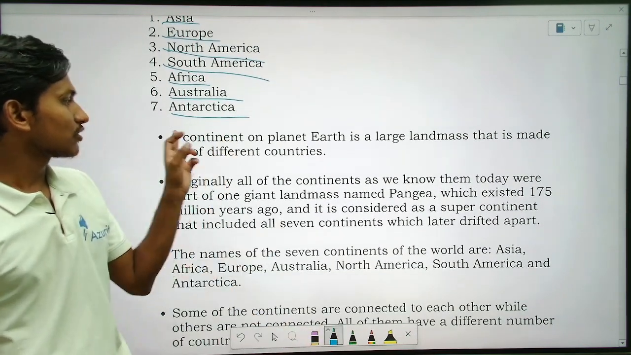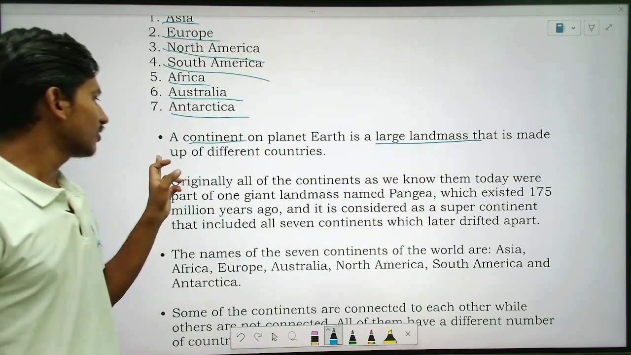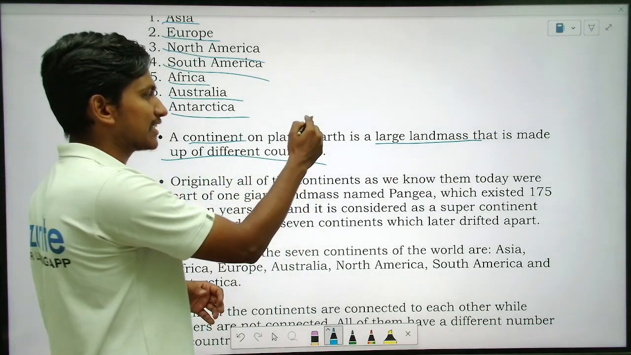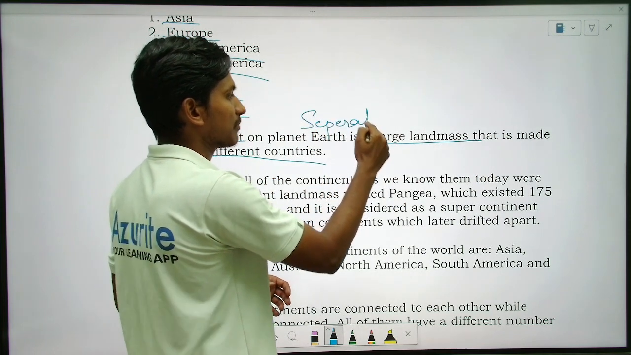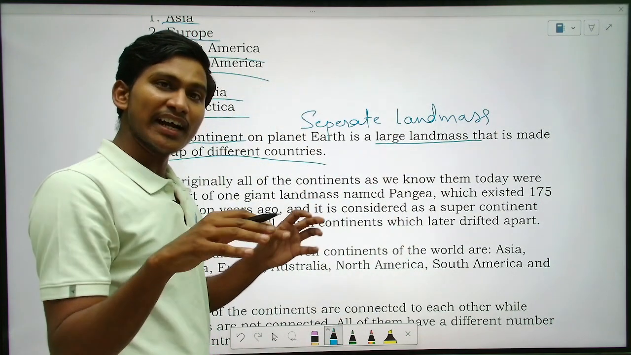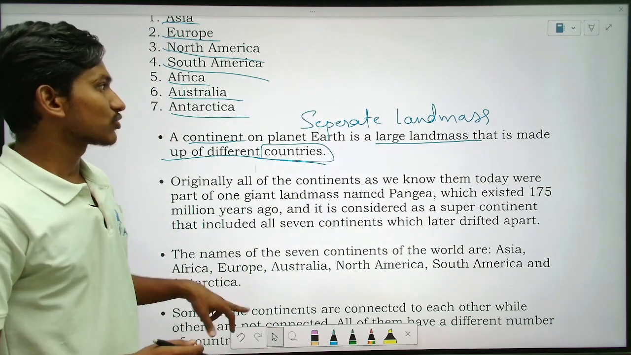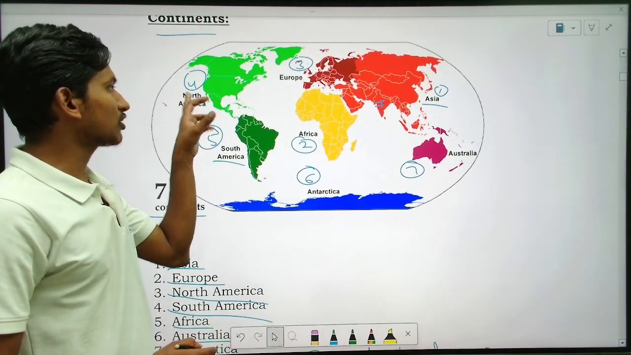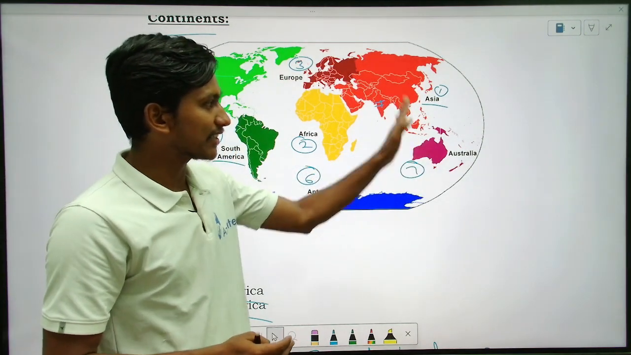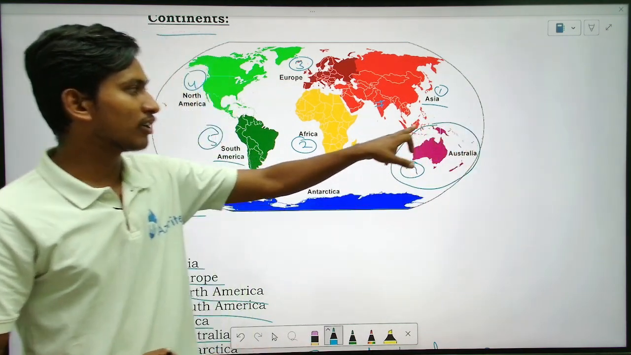So here, continents. A continent on the planet Earth is a larger landmass that is made up of different countries. So what is a continent? A separate landmass, we have seen, right? In that landmass of Earth there are different countries. So you can see here, South America and North America are separated, that is why they are made continents. Australia is separate, that is why it is made one separate continent. So a continent is made on what basis?